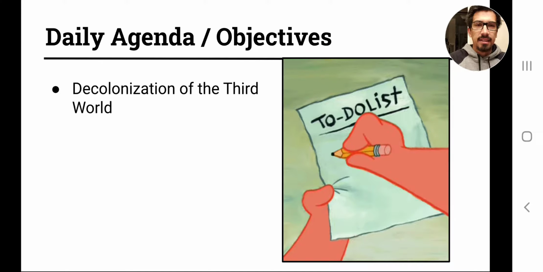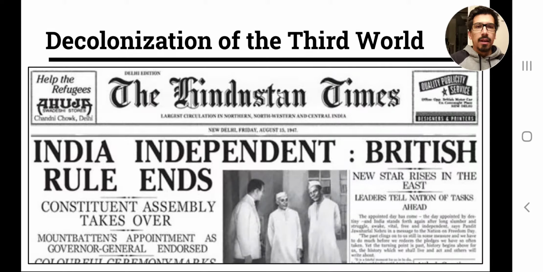Today we're going to look at decolonization of the Third World. And I just want to remind you guys from our study on the Cold War that the Third World is referring to areas of the world that are not included as allies of the United States, nor of the Soviet Union and the Communist bloc. And so when we talk about the Third World, generally we're talking about places in Latin America or Africa or in South and Southeast Asia. And so I'll show you a couple of examples of this in just a little bit.